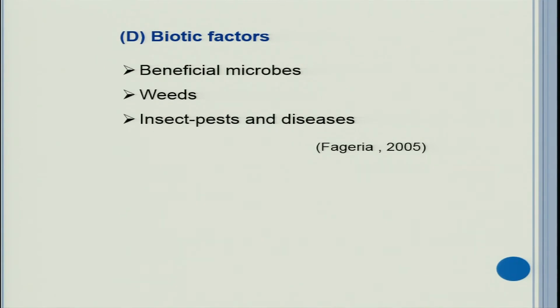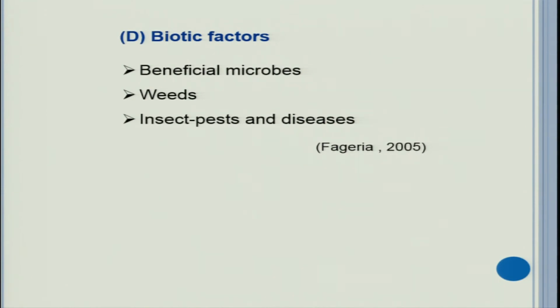They also affect the nutrient use efficiency. There may be a variety of microbes, some are useful, some are harmful. So, definitely if you have more population of useful organisms, then your nutrient use efficiency will be high, otherwise it will be low. Because many times weeds and insect pests and other kinds of problems in the field can reduce the yield. So, as you know, nutrient use efficiency means yield by nutrient rate.